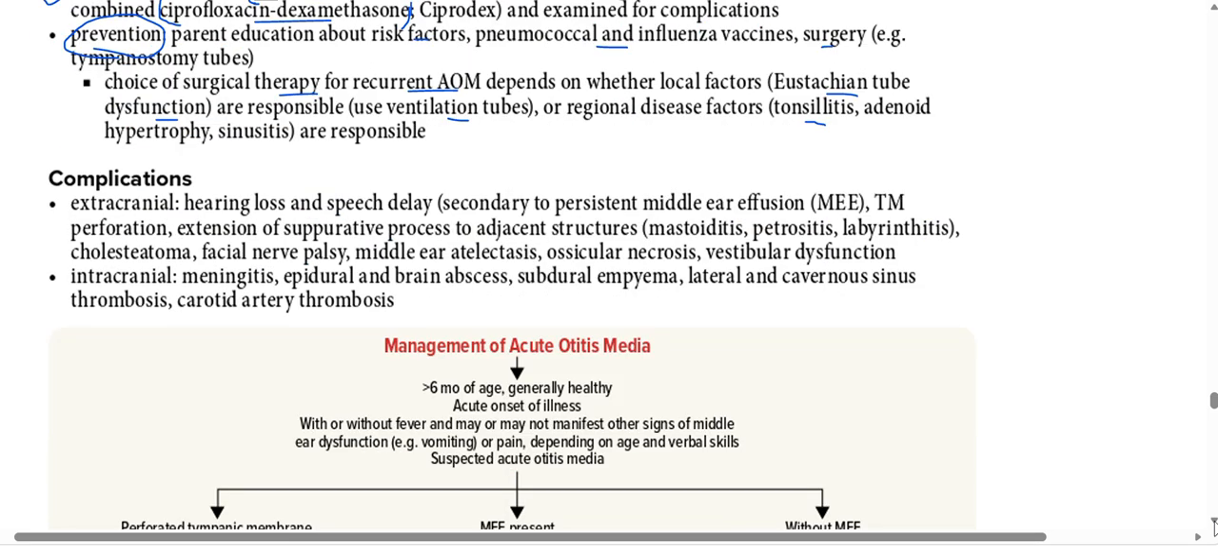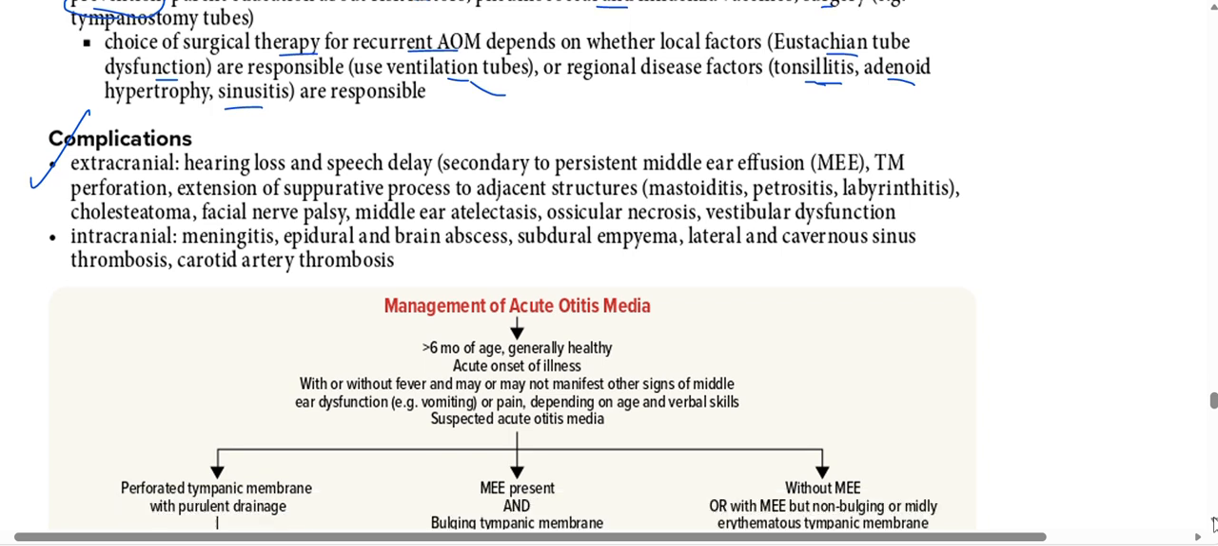Okay, if the child is having eustachian tube dysfunction, the eustachian tube is not functioning properly, we have to use ventilation tubes. If there are regional factors, like if the child is suffering from tonsillitis, we have to do tonsillectomy. Adenoid hypertrophy, adenoidectomy. Sinusitis must be treated. So if we treat the underlying risk factors, definitely we can treat this condition. And once and for all, once we treat the risk factors, the child will get rid of this disease for a long time.